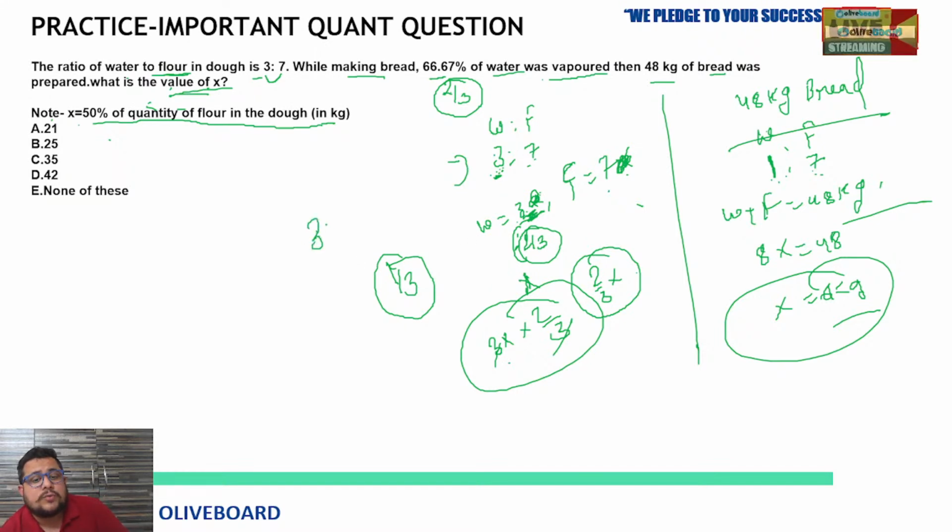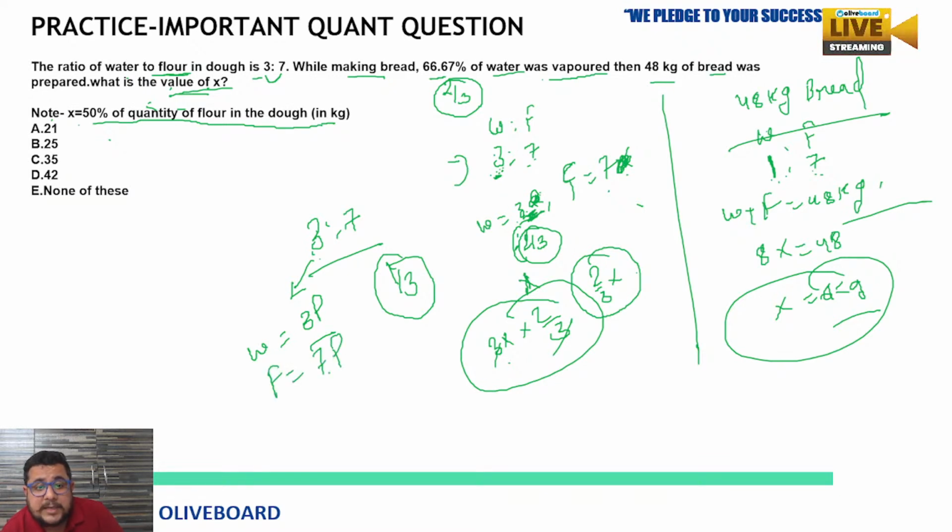See, in the ratio when we are preparing 3 to 7, there is some common factor which is cancelled. So that common factor, when we took the value from the ratio, what is the quantity of water? So 3x. So I can assume that as 3 parts also, 3p. Okay, 3 parts out of 10. Now flour 7p. So instead of this x, we can assume p also, because here they are asking the value of x and you might get confused. So this x is not related to this one, okay?